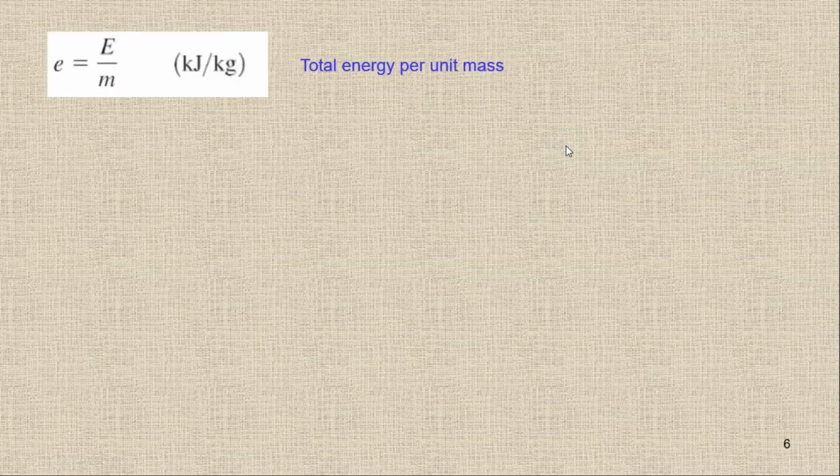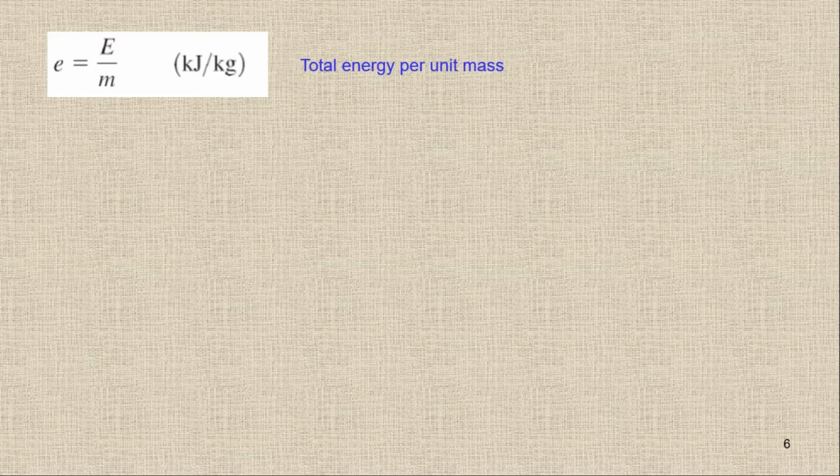The specific energy is the total energy divided by mass. Now the capital energy, or total energy, is written in kilojoule, and the specific energy in kilojoule per kilogram. But sometimes we have to define the energy flow rate.